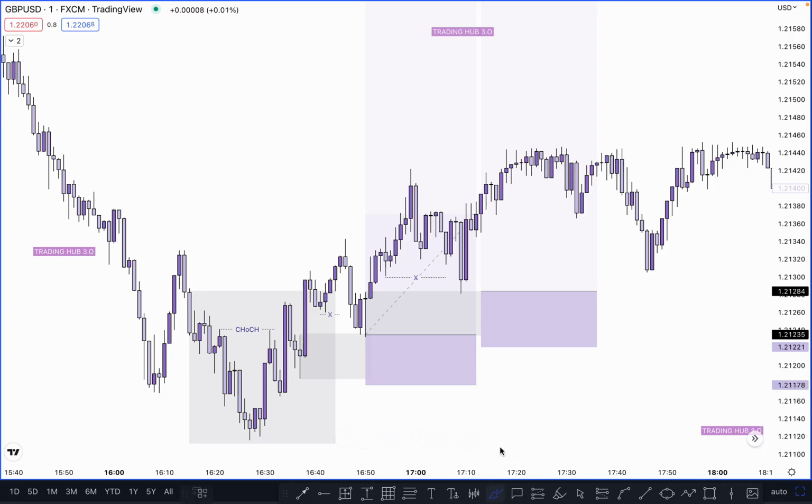And some people mark this one as our inducement and this one as the inducement. Always, you will see the inducement on the left side here, right? Because the market broke the structure on this side. So you have to identify structure and inducement in the same way, not this one, because this one is our corrective move and there is no inducement in this case. Okay, so this one is our inducement.